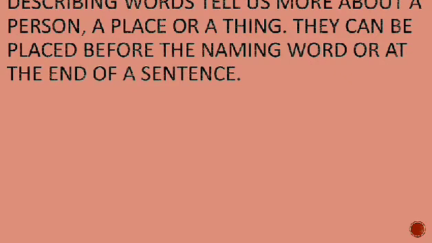First of all, describing words tell us more about a person, a place or a thing. It might be a person, it might be a place, it might be anything. Whatever the thing or person is, when a word tells us something more about it, it is called a describing word. And one more important thing is that they can be placed before the naming word, or they are placed at the end of a sentence.